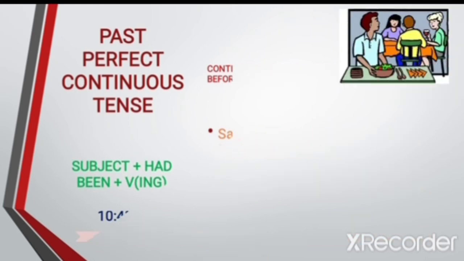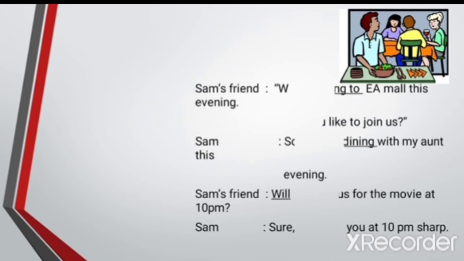Finally, after the class, Sam could speak to his friends. Let us see what they discussed. Sam's friend: We are going to EML this evening. Do you like to join us? Sam: Sorry, I am dining with my aunt this evening. Sam's friend: Will you join us for the movie at 10? Sam: Sure, I'll join you at 10 p.m. sharp.